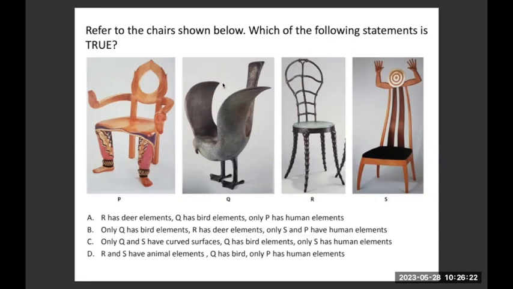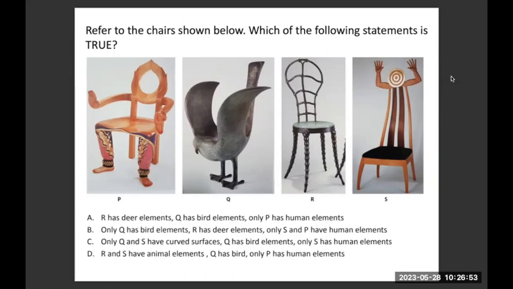The correct answer here is option B. You have to be very careful of these words, okay? Only, and along with. So it says only Q has bird element. This one is more deer, this is human, and this is also some kind of human traditional art form. Only Q has bird elements.